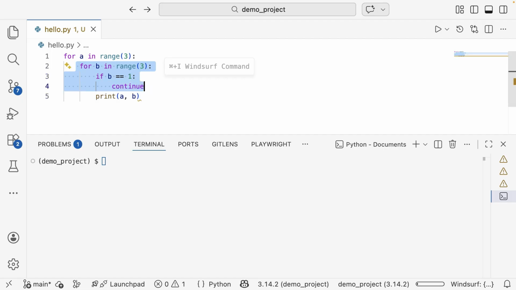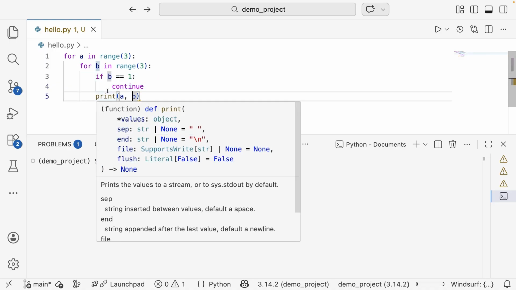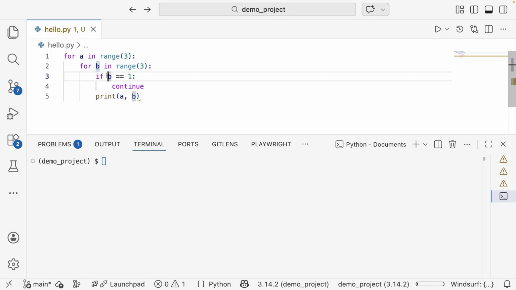So here is the demo script we have. In this code, the inner loop skips whenever b is equal to 1 for each a value. So the output will show pairs where b is 0 and then 2, and so on. The continue does not break the outer loop; it's going to do the outer loop as well. It only skips in the inner loop where it is used.